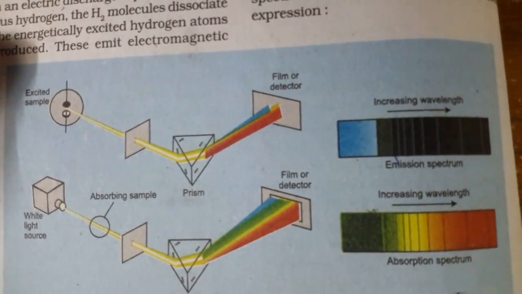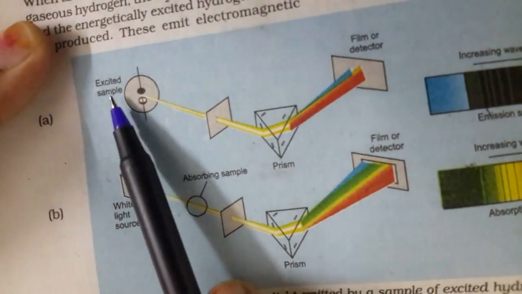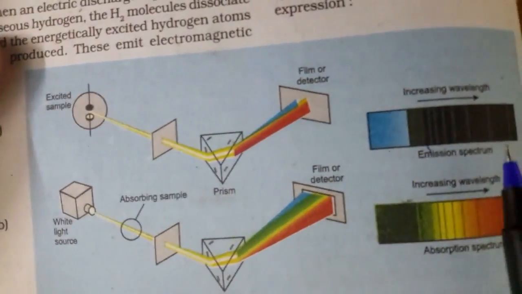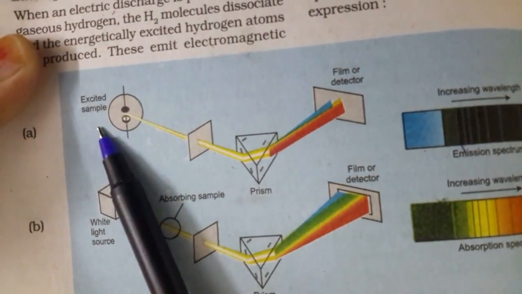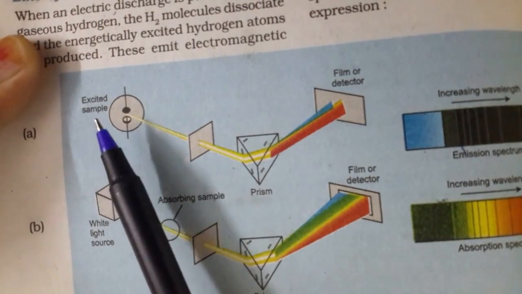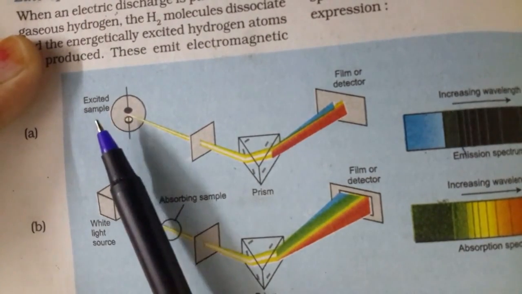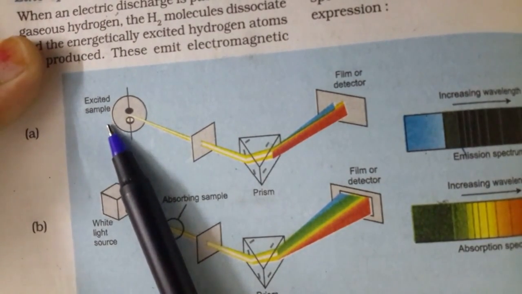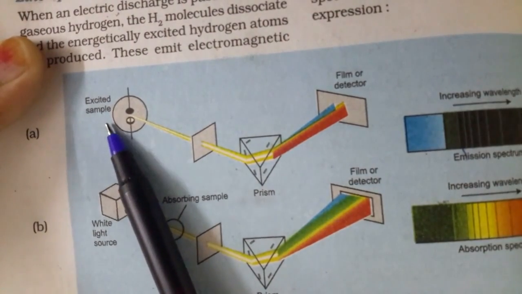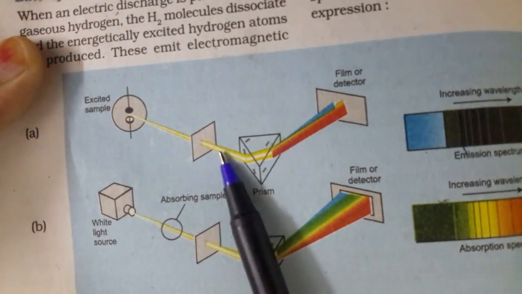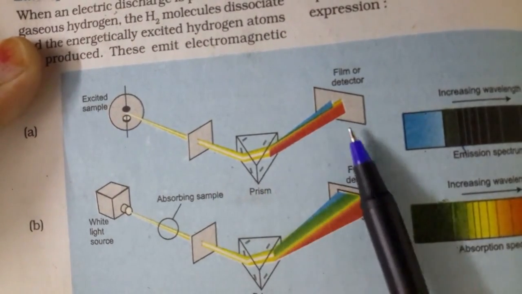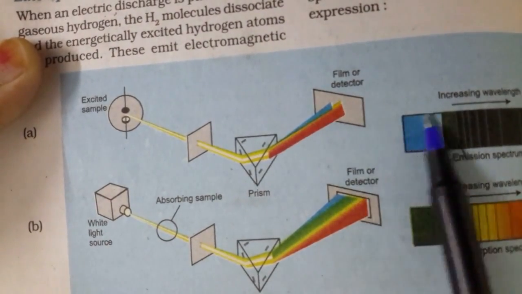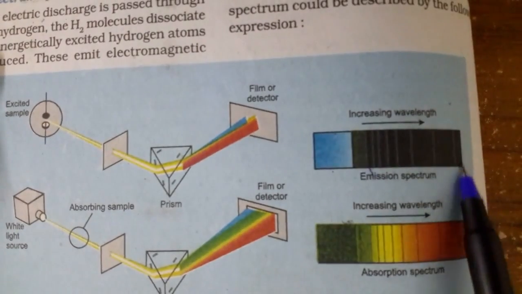Here the first one is about the emission spectrum. For the emission spectrum, we take an excited sample. Excited sample means you have given some energy and the electrons are excited. From that some rays come out through the slit, then the prism, and you can see the film detector, the photographic plate.